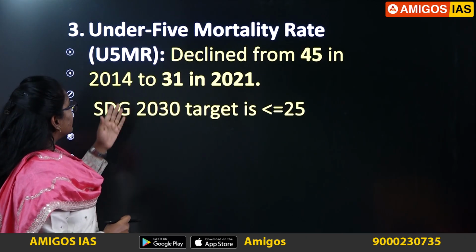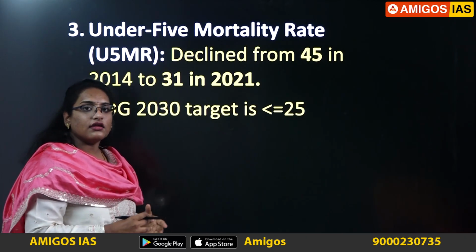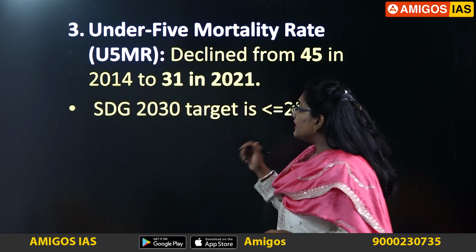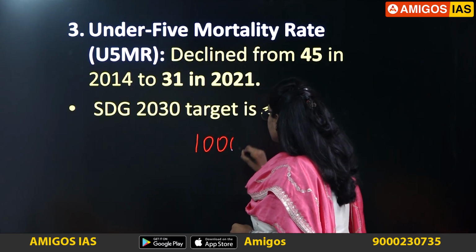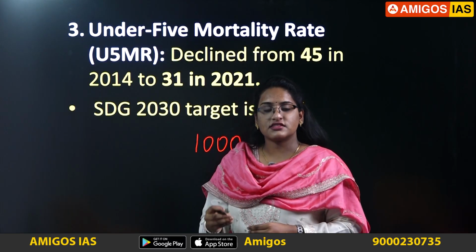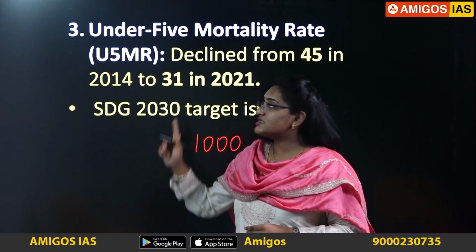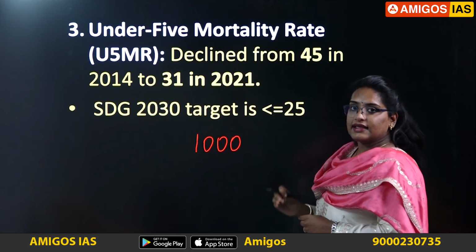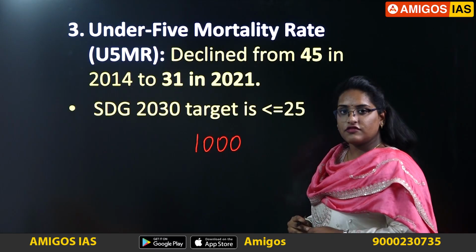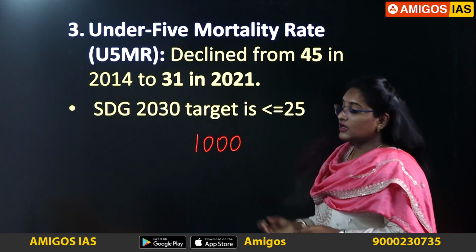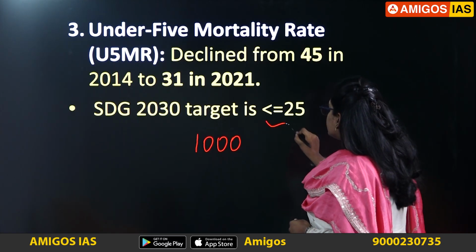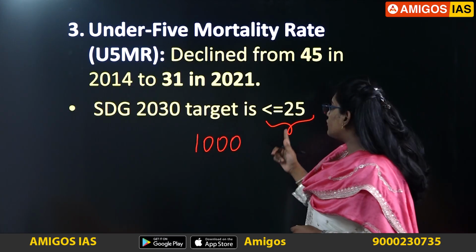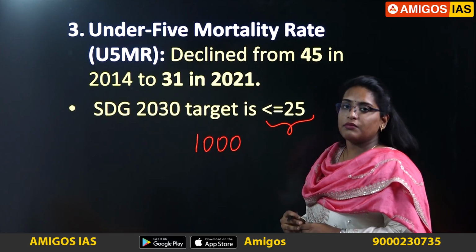Moving on to the last, that is under 5 mortality rate. Here the children who are below the age group of 5 years are considered, and here again 1000 live births is considered. Means the number of deaths per 1000 live births in a given period is considered for under 5 mortality rate. Even this is showing a declining trend, that is from 45 in 2014 to 31 in 2021. Then what is the SDG target? To achieve equal to or less than 25. Now we are at 31, we have to achieve less than or equal to 25 by 2030.